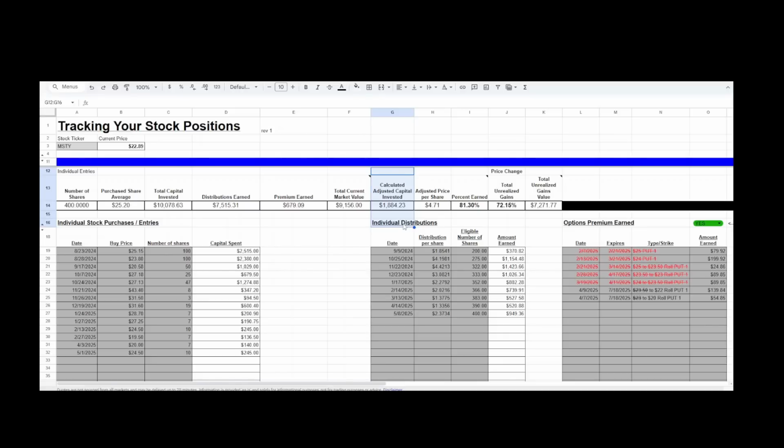So again, this is not financial advice, nor am I saying that you need to track that position. That is completely up to you. I just see a value in tracking it, and if you have a way of doing it, do so. If not, you're more than welcome to download this sheet to help you track your position on MISTY.